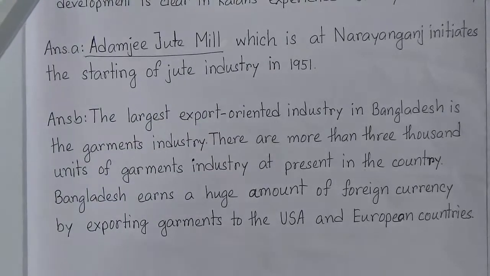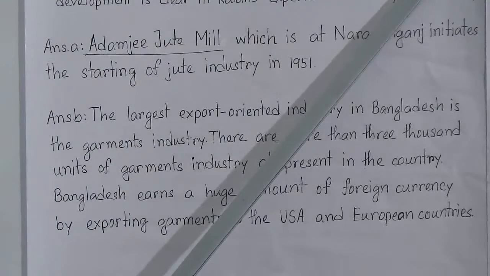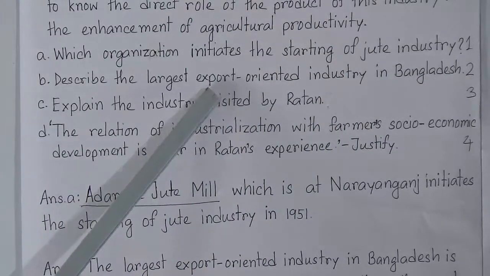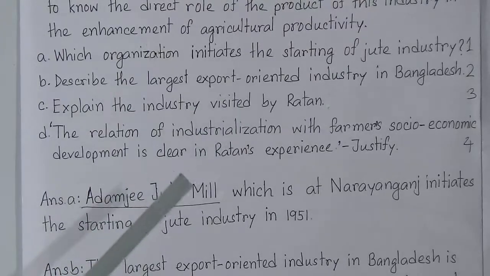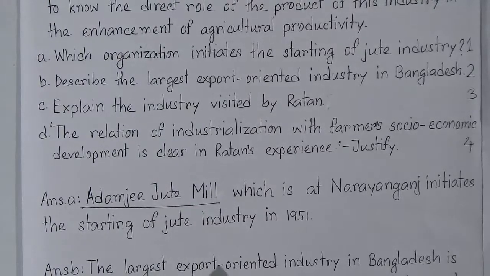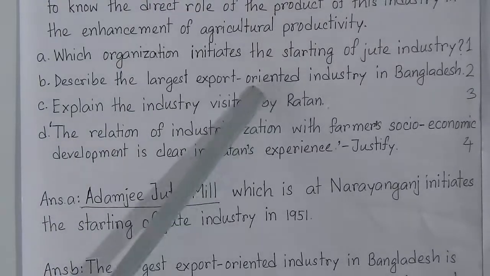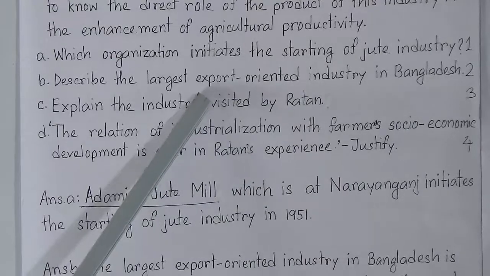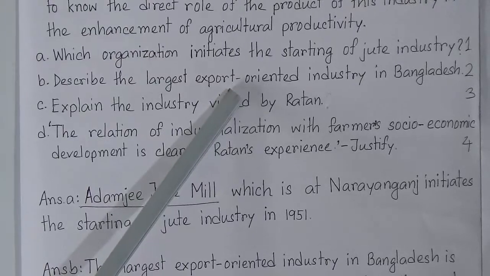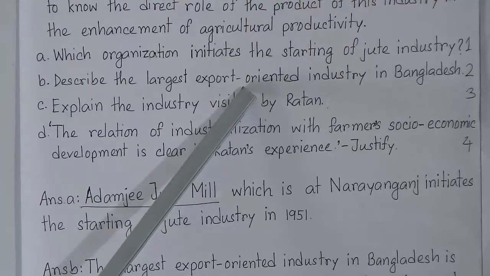Now number B: describe the largest export oriented industry in Bangladesh, and it carries 2 marks. Now my dear students, 1 mark for knowledge and 1 mark for your understanding or comprehension. That means what you have understood after reading the text, you will write in your sentences. So at first you need to know which one is the largest export oriented industry. That's why you need to memorize it from your text, and all of you know the answer. That means the garment industry.